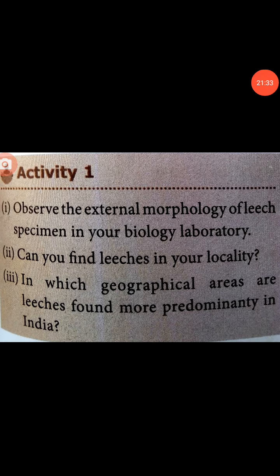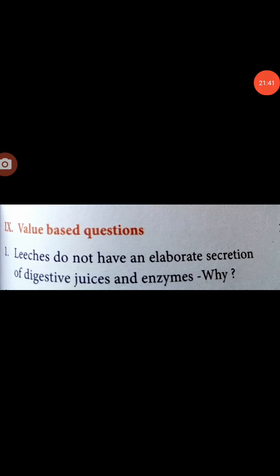Students, I give some activities here. You do it in a separate notebook. Value based question: Leeches do not have an elaborate secretion of digestive juice and enzymes. Why? You should collect the information and write it down in the same activity notebook.